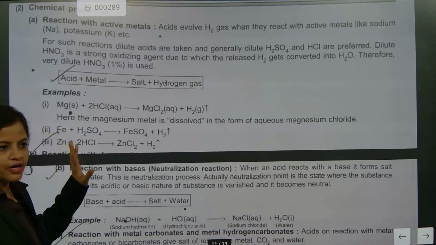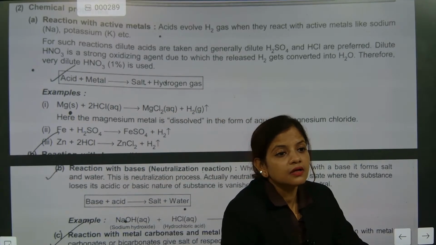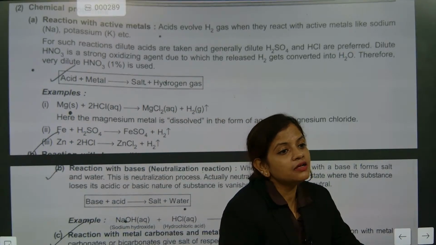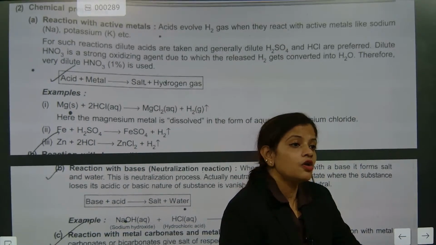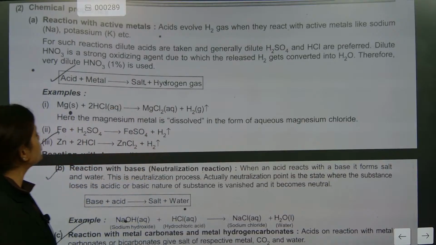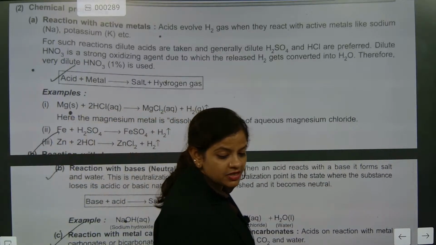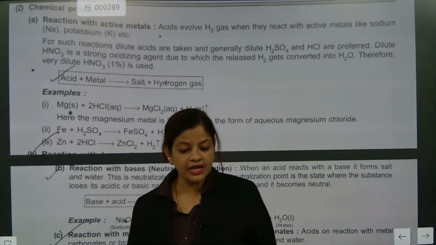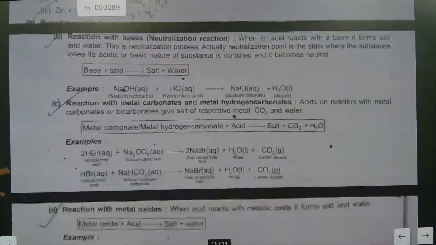This is one very important reaction with metals. Metals are what? And metal oxides are? Non-metals are? Non-metal oxides? Very good, Sanjay. So now look here, children. This is what is needed in this state. You have to be very careful reading all that part. Understood or not? Now look here, reaction with base.